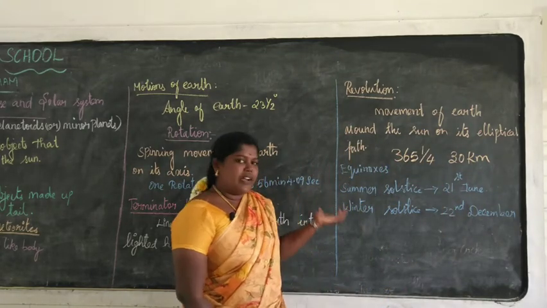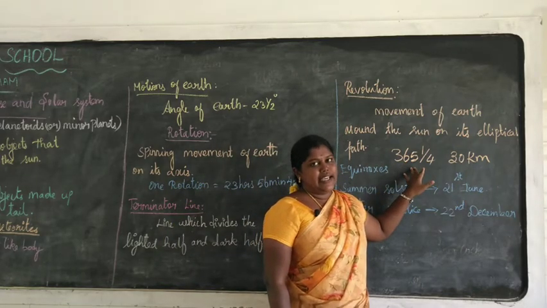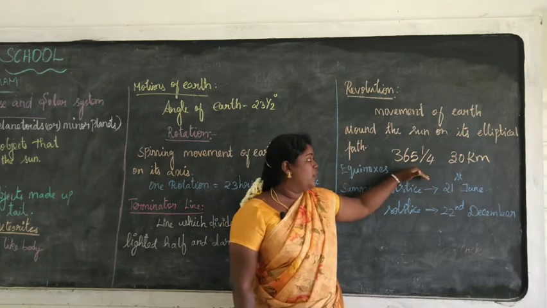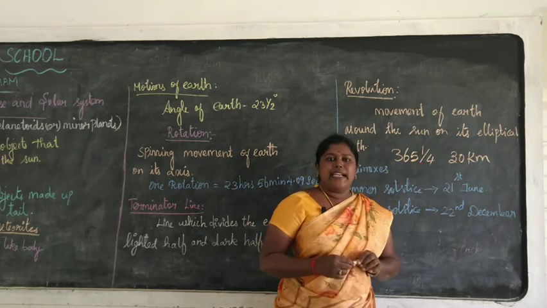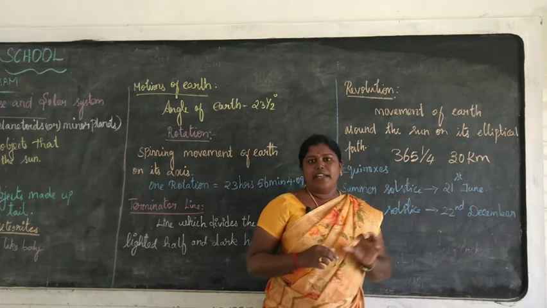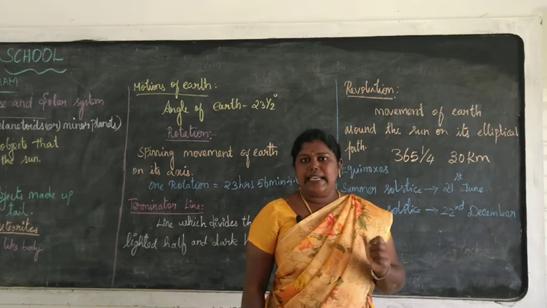For our convenience, we take these 365 days as a year, and the quarter days are added every 4 years in the month of February. That's why we get 29 days in the month of February every 4 years, and that year is known as the leap year.